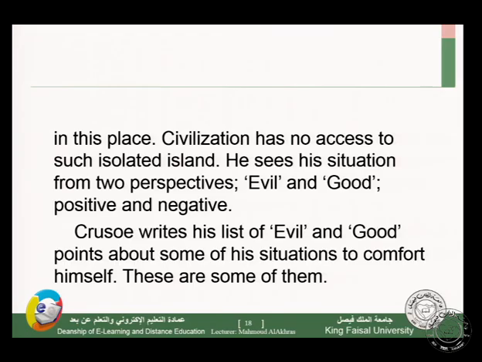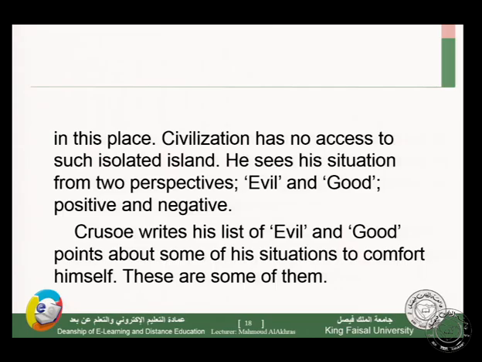Crusoe writes his list of evil and good points about some of his situations to comfort himself. So he starts writing these evil and good things in order to be calm and comfortable. These are some of these evil and good situations. We have a comparison between evil and good.